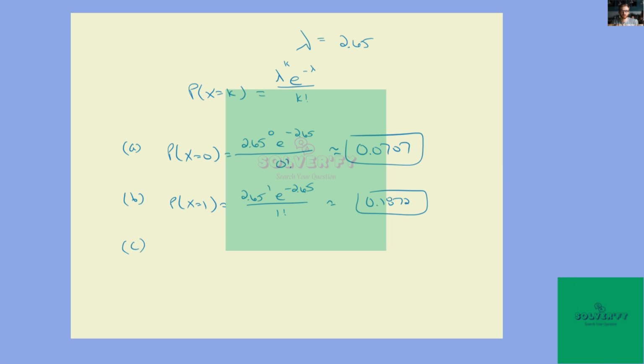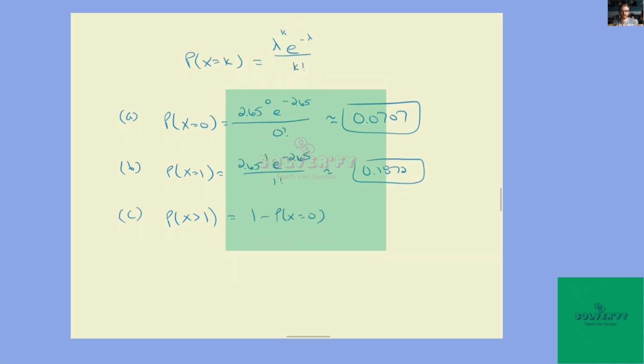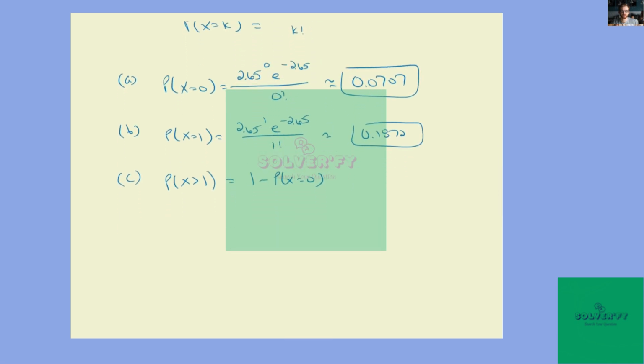For C, the probability that more than 1 is 1 minus the probability that x is equal to 0. Actually, I mean less than or equal to 1.